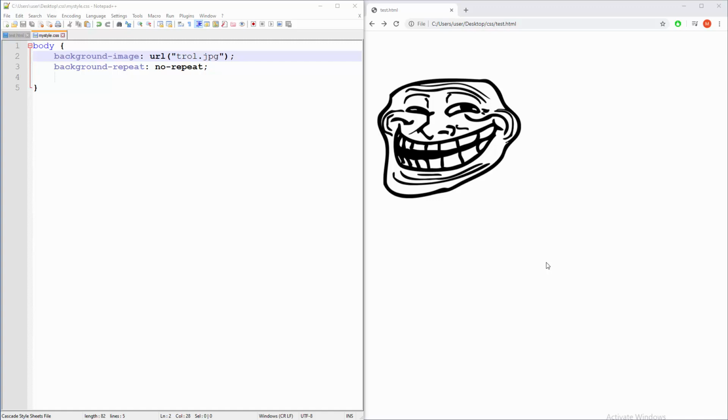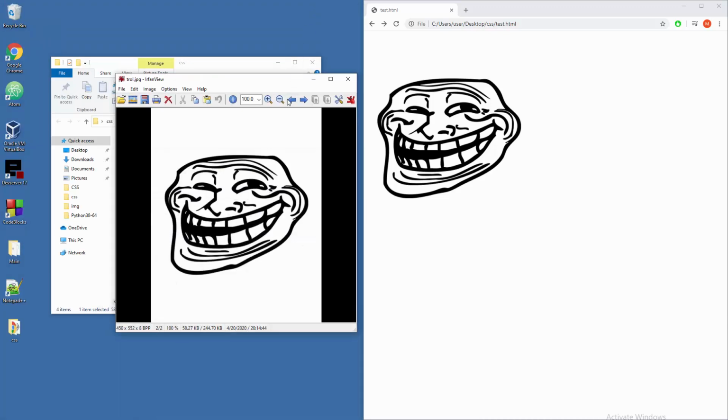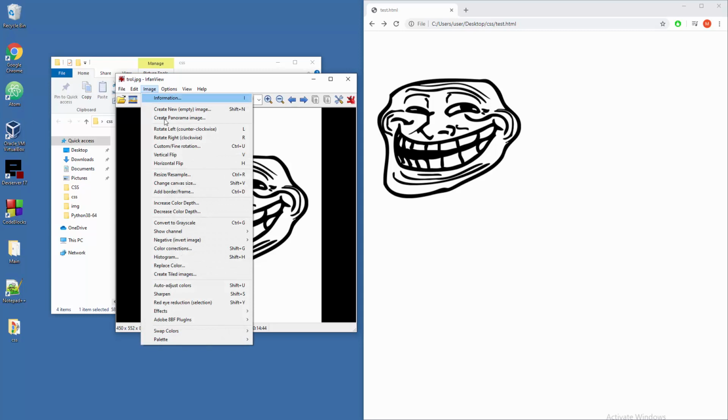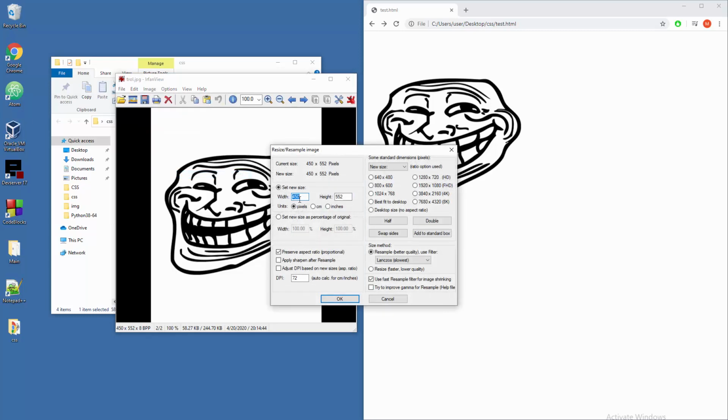Hello guys, in this tutorial we're going to learn how to position any image in a specific part of the screen through CSS, of course. I'm going to play around with a smaller version of the Troll image, so you can use applications like IrfanView, go to Image, then Resize and Resample, and put in those dimensions. If you want to preserve the proportion of the image, click down there on preserve aspect ratio.